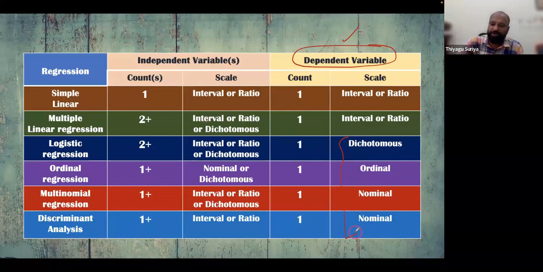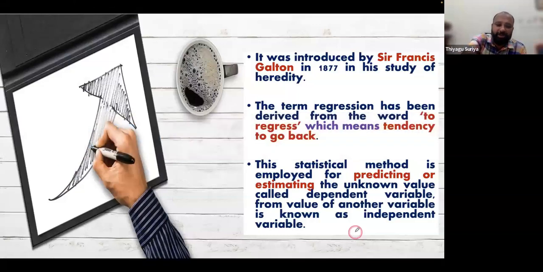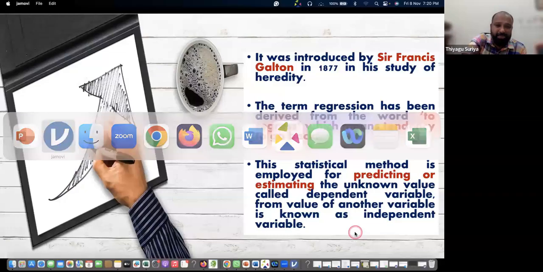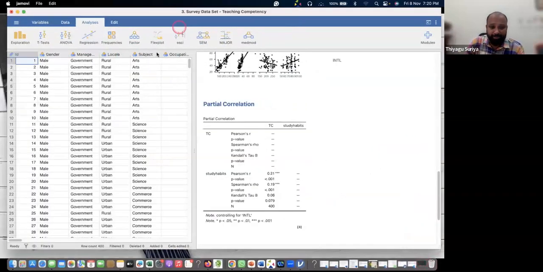So when you try to do the analysis, based on the data sets only, you can decide whether we need to go with parametric or non-parametric. It is based on your data. Hope you are getting this. Harshita, you are correct. Now I request all to go with the regression